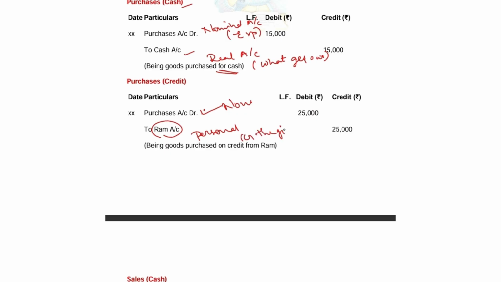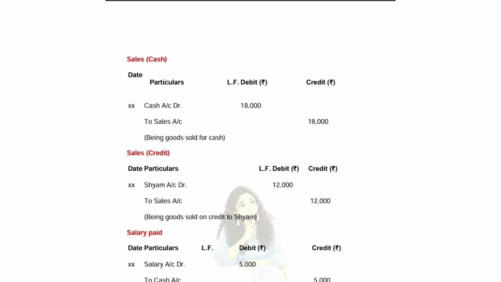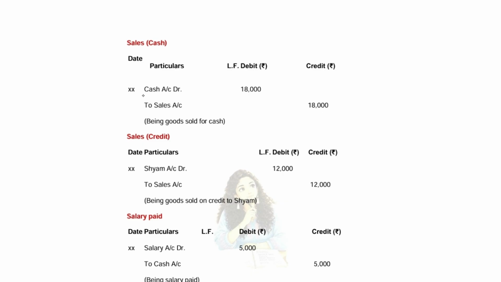Okay, now I think you understood. You are going with the flow. After doing four sums, you will be understanding perfectly. Now comes the sales on cash basis. So the entry is cash account debtor to sales account.